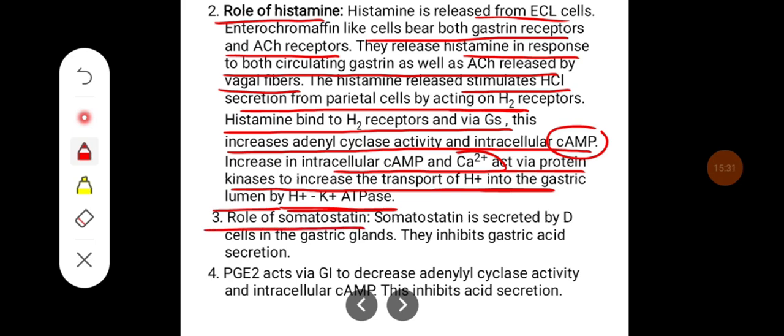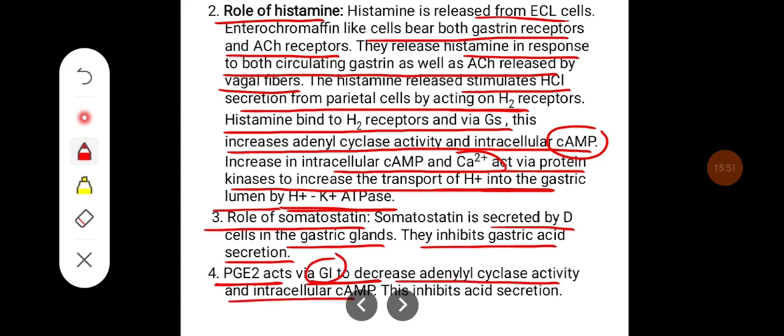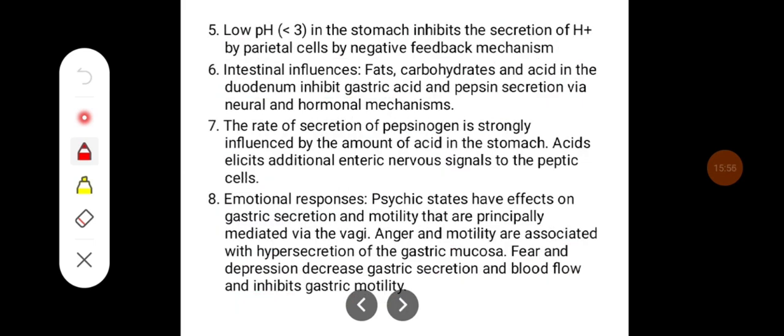Then the role of somatostatin. Somatostatin is secreted by D cells in the gastric glands, and they inhibit gastric acid secretion. Whereas prostaglandin E2 acts via G proteins that are mainly inhibitory and decrease the adenyl cyclase activity and intracellular cyclic AMP, and this is going to inhibit the acid secretion. The low pH in the stomach inhibits the secretion of H+ ions by parietal cells by a negative feedback mechanism.